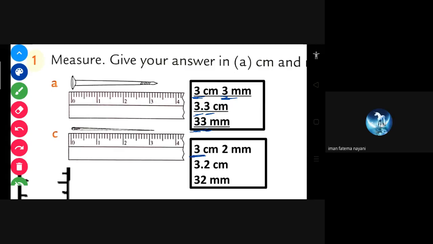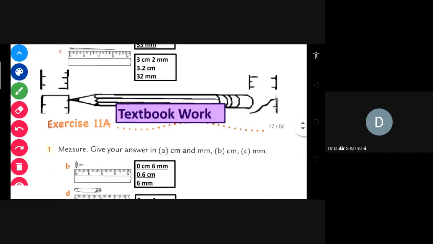Here also you can see 3, 2. So 3 centimeter, 2 millimeter, 3.2 centimeter, and 32 millimeter. Where this ends, that only you have to see. It ends at 3 centimeter, and then after that 2 parts are there, 2 arrows. Okay, is this clear? Yes, ma'am, it's clear.